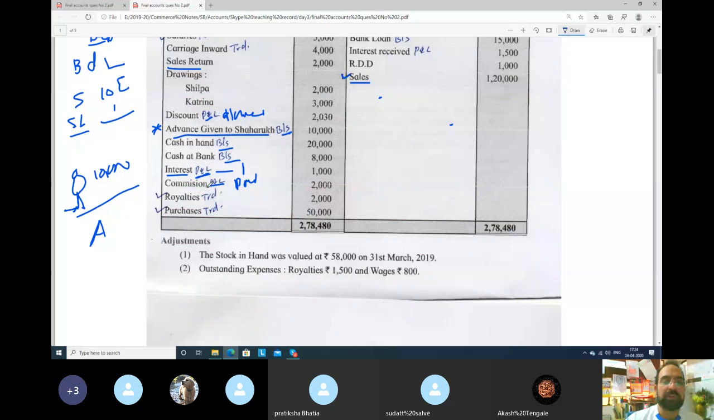Okay guys, so commission paid is an expense. Royalty, what is royalty? Royalty is you pay for using someone's assets. It always goes to trading account because it is used in the factory production. Then you have purchases. Purchase is always direct expense, so it will go to trading account.